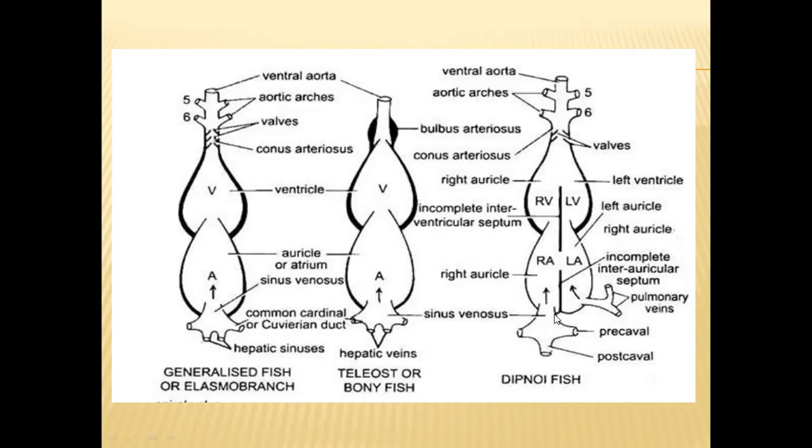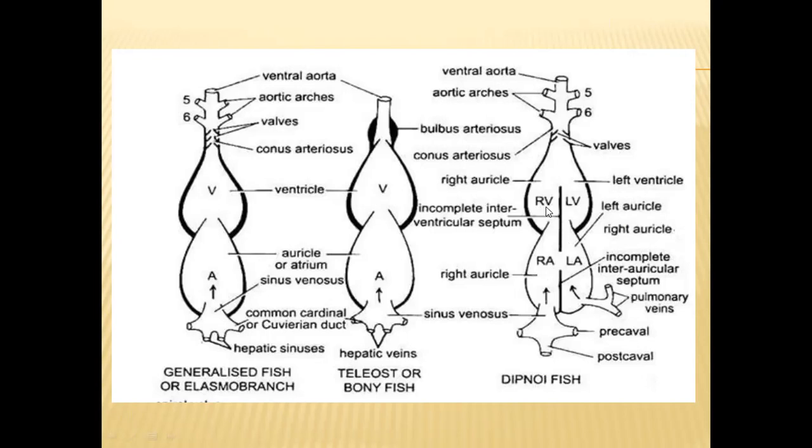And in dipnoi fishes, it is somewhat different. The auricles and ventricles are partially divided, but not completely divided. Partial division will be there, so a partial wall will be there. They divide the auricle into two, right auricle and left auricle.